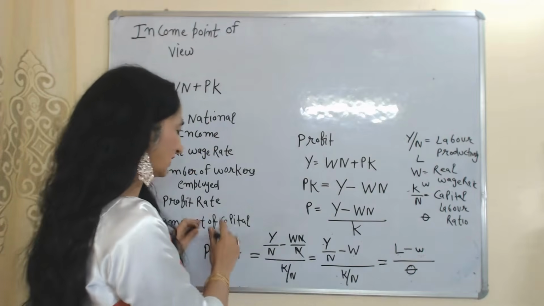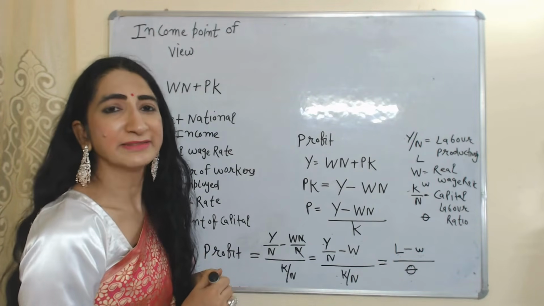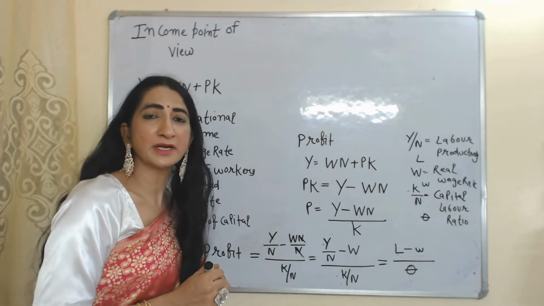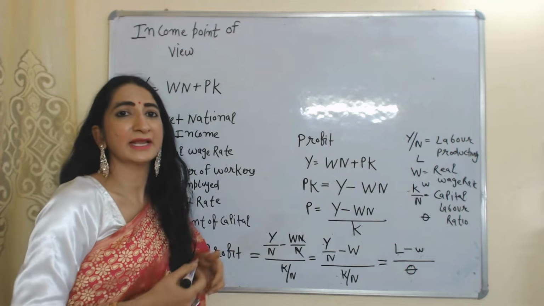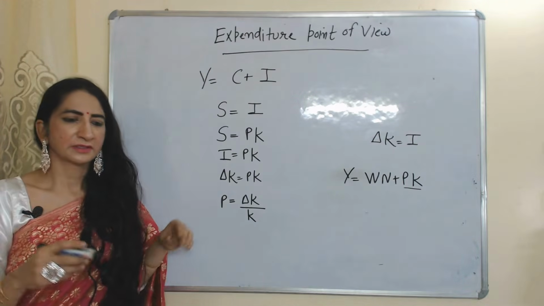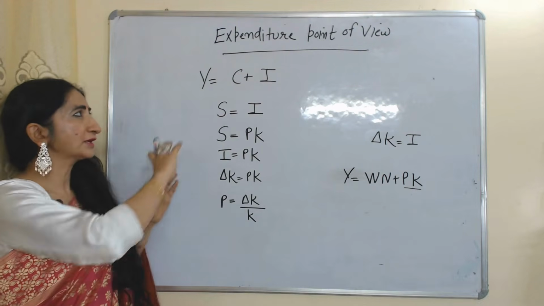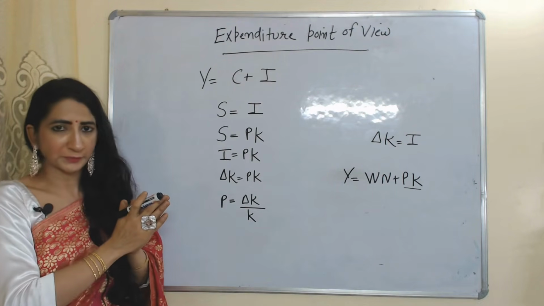By doing this, we can calculate our rate of profit, and this rate of profit is very important because with the help of profit, we can accumulate more and more capital. Now we will see rate of profit according to expenditure point of view.